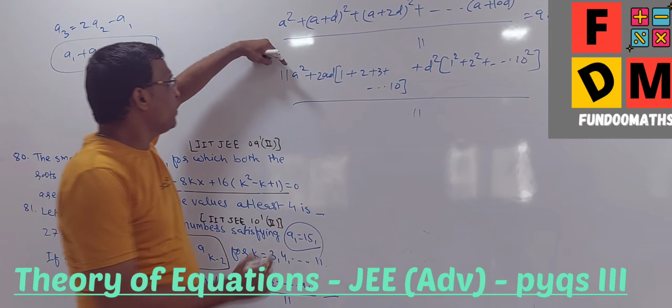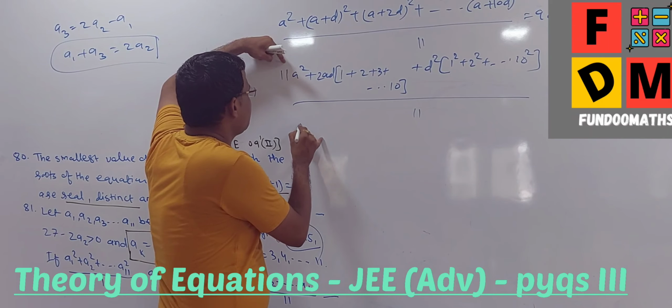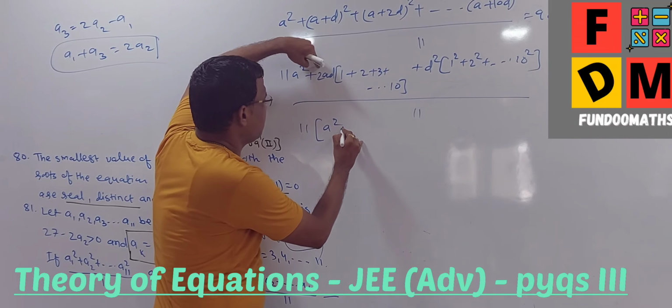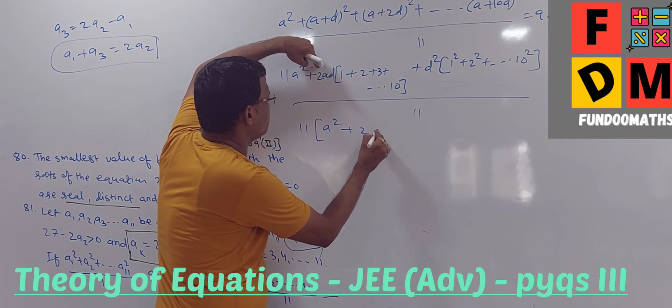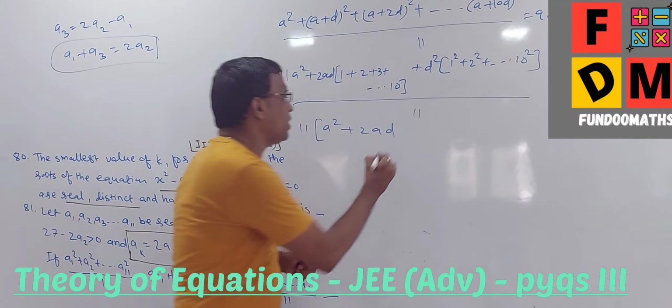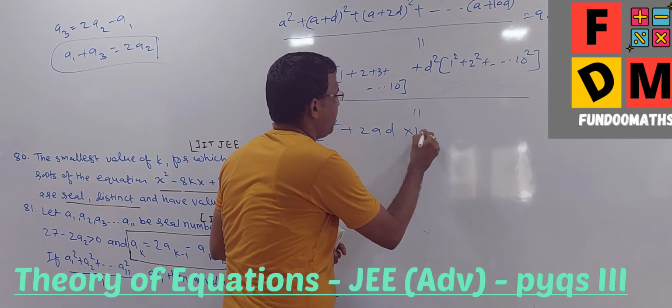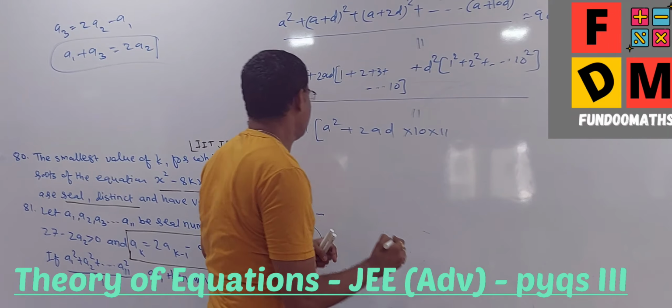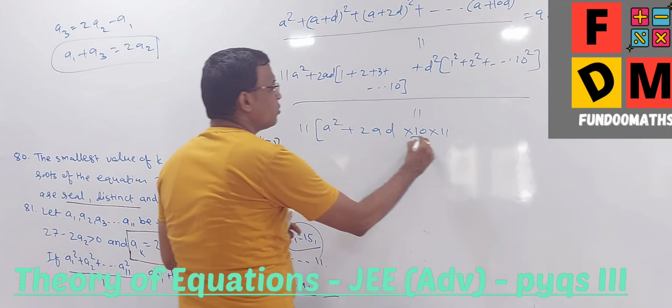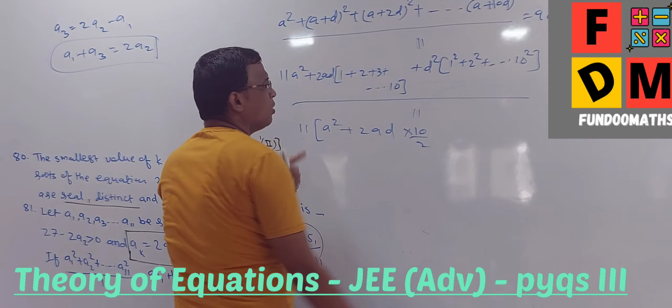Okay, so 11, and let me take 11 common. Why am I taking common? Because let us see, this is plus 2AD, and the sum of the first 10 natural numbers is n into n plus 1 upon 2. Out of that, this 11 is already taken common.